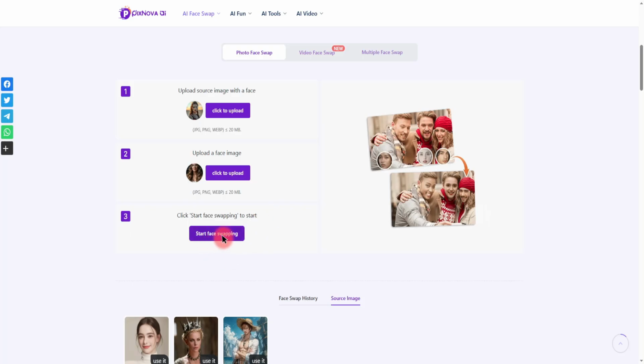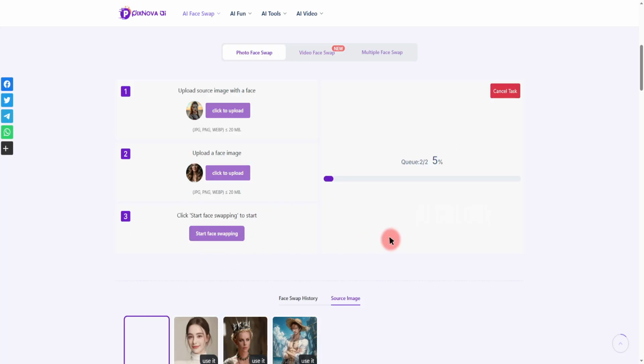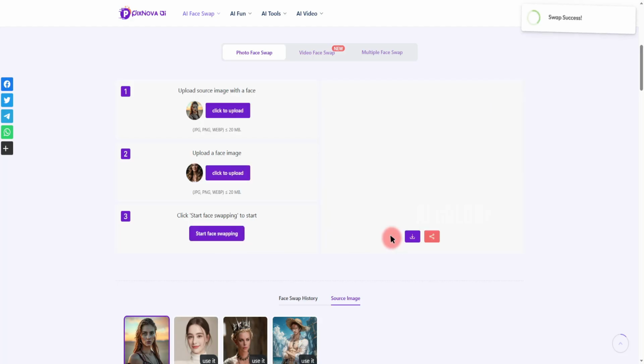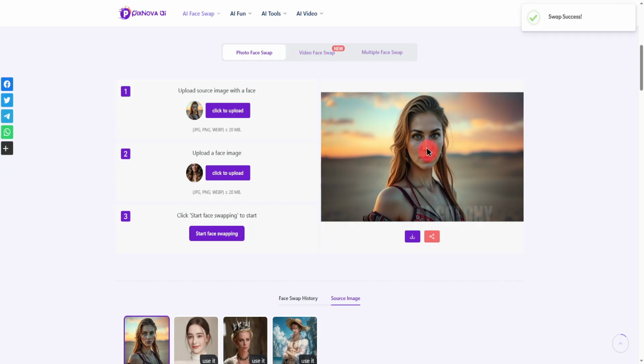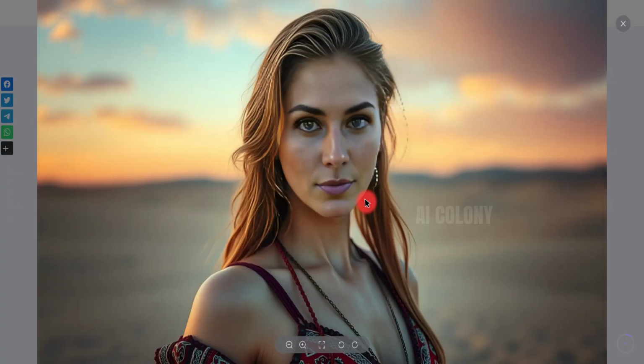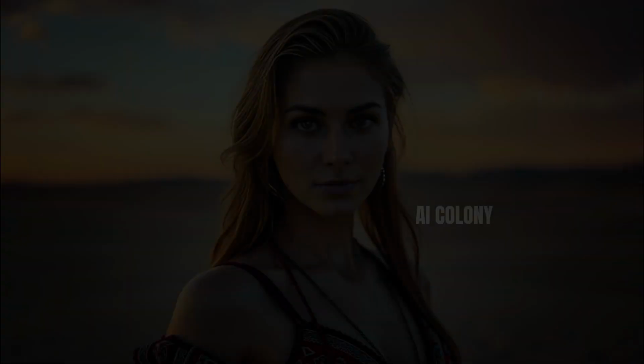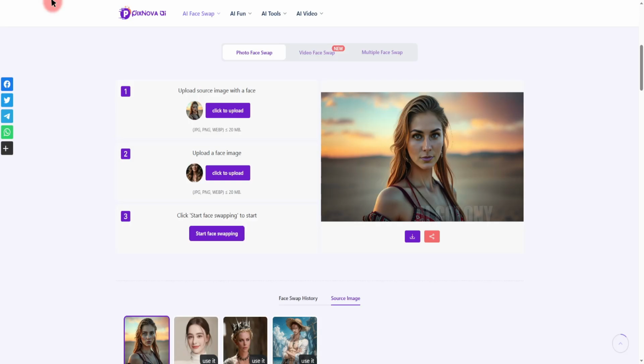Once both images are successfully uploaded, click the Start Face Swap. It takes a brief moment to process the face swap. And there you have it! Our new image is complete. This is the final, stunning result. You can clearly see that Pixnova AI has swapped the face flawlessly. And the outcome is genuinely exceptional, a powerful tool for creative storytelling. I absolutely love it.